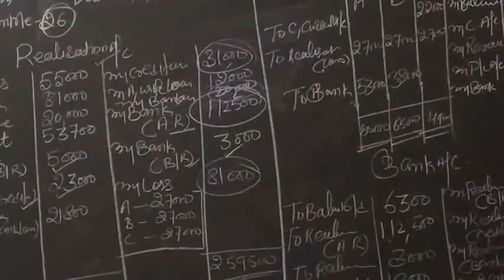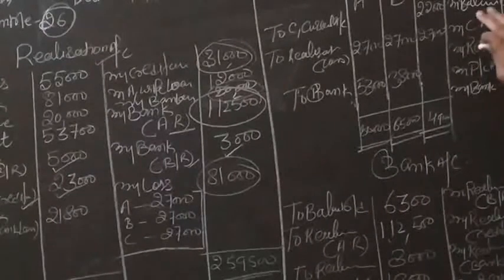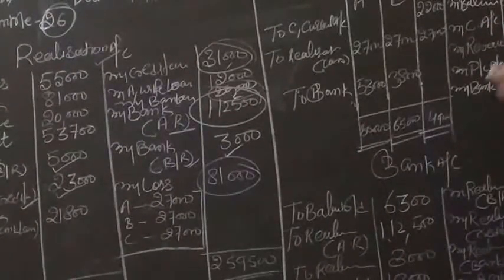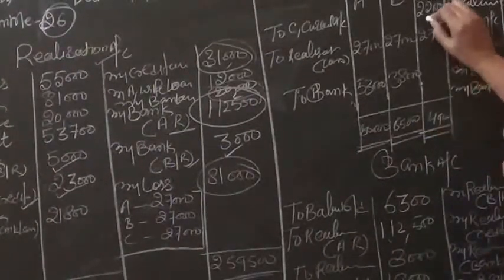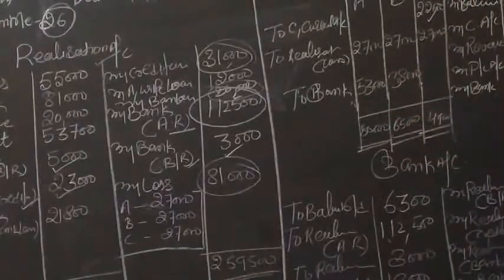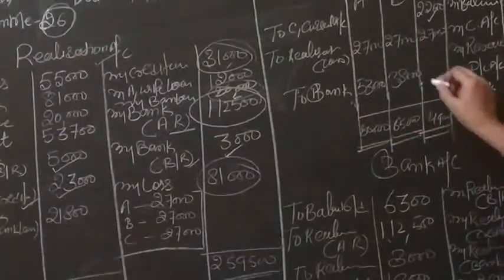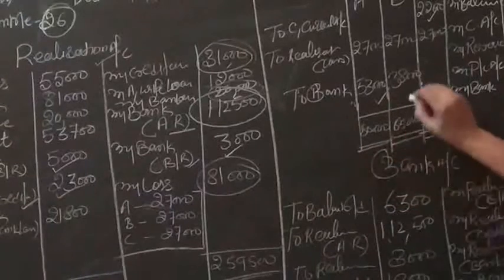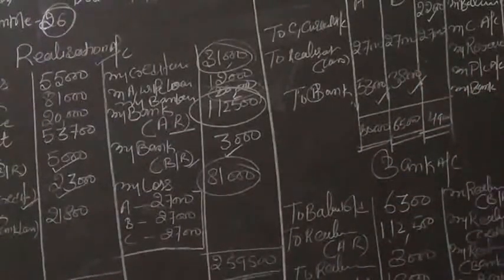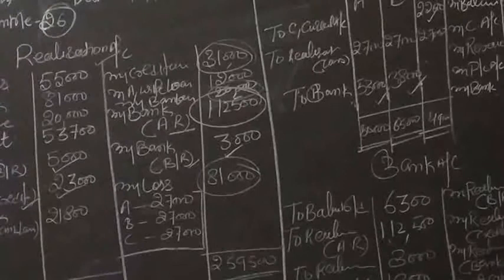First of all, the balances of capital accounts: 6 lakh, 5 lakh, 60,000, 50,000 and 20,000. And for the current account balances, A and B's current accounts have credit balances, while C's has a debit balance. We transfer C's on the debit side and B's on the credit side. We distribute the reserve equally, and the P&L account equally. Profit is distributed, reserve is distributed, and the realization loss. After that when we close the account, the final payment is A 53,000, B 38,000, while from C we will receive cash of 19,000.